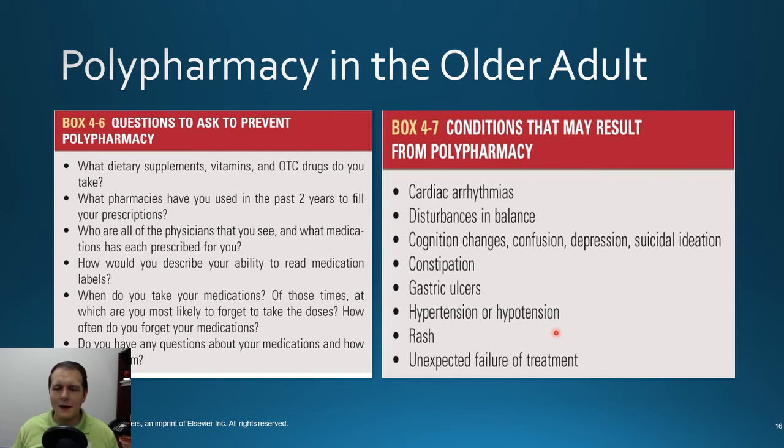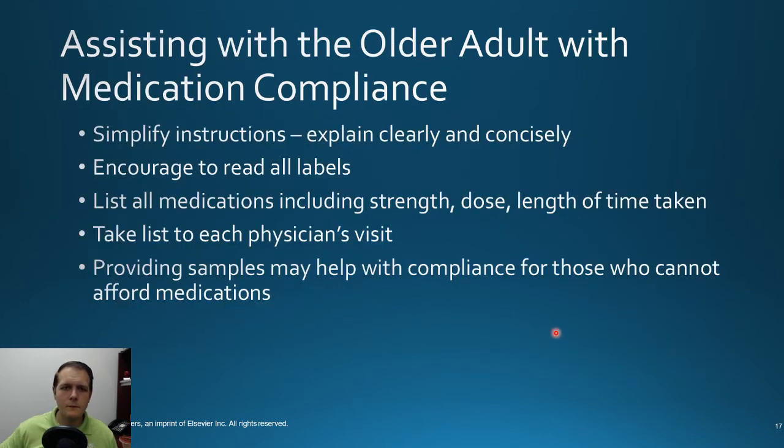That way you get a full medication list to make sure they're not taking anything that could be really harming them. So other things to consider: simplify the instructions, be very clear and concise with your dosing on how to tell them to take their medication. Encourage them to read all the labels, or at least give them information that's based on their education level. Because you may find patients may not have great reading comprehension, right? They may not be above an elementary school level, depending on the case, okay?